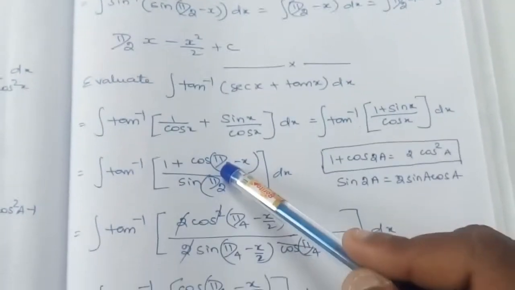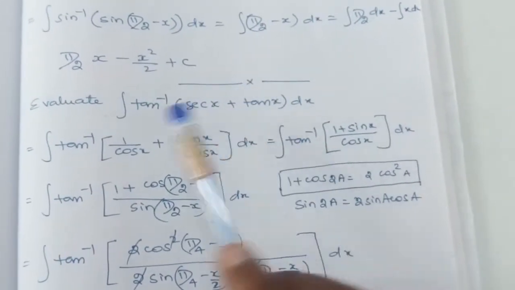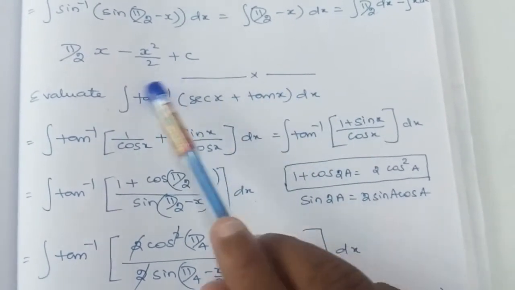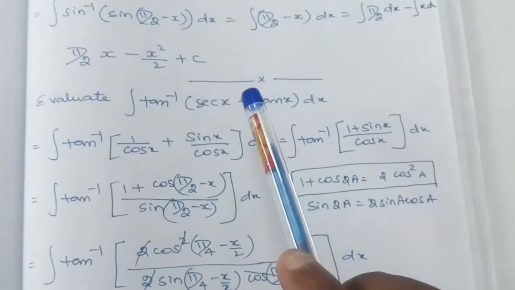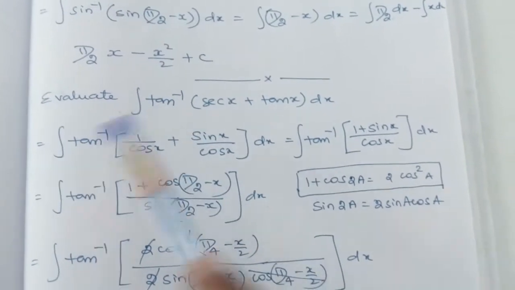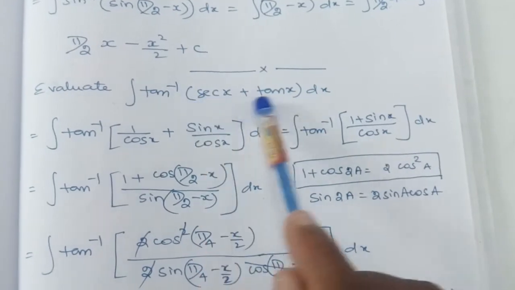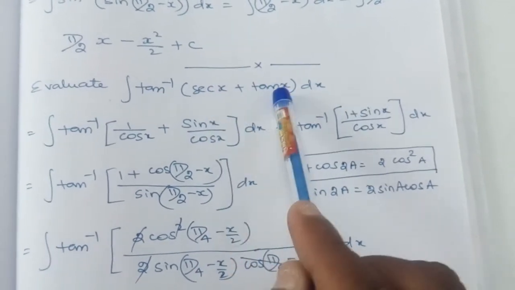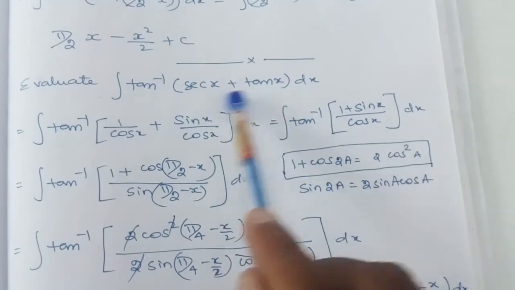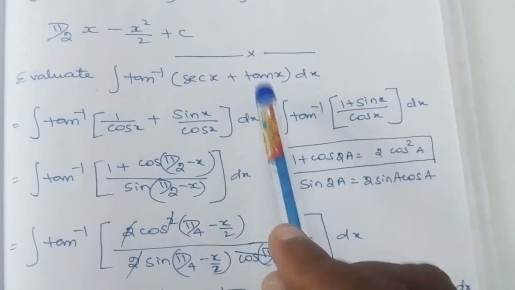Next we will move to this problem. It is also an inverse trigonometric formula concept. We solved this problem again in inverse trigonometric functions, so we will see this problem. Integration. Our aim is to bring the tan function here. Here we have secant and tan, power 1 is there. As I said earlier, we will try to convert them in terms of sine and cos.